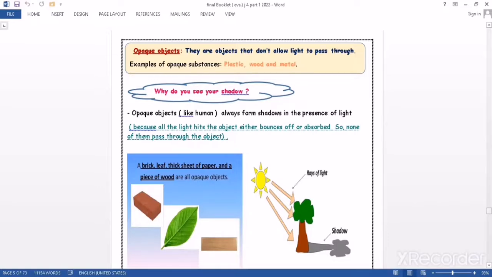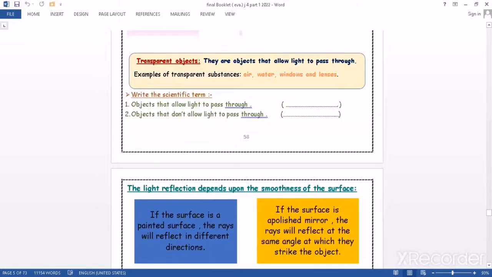And at the same time, we will find that opaque objects form something which is called a shadow. What is meant by shadow? Shadow is something like this. We have a tree and we have the source of light, which is the sun. When the rays of the light fall on an object like the tree, they will form a darkened area behind it, which is called a shadow. So shadow means a darkened area that is formed when light falls on an opaque object.